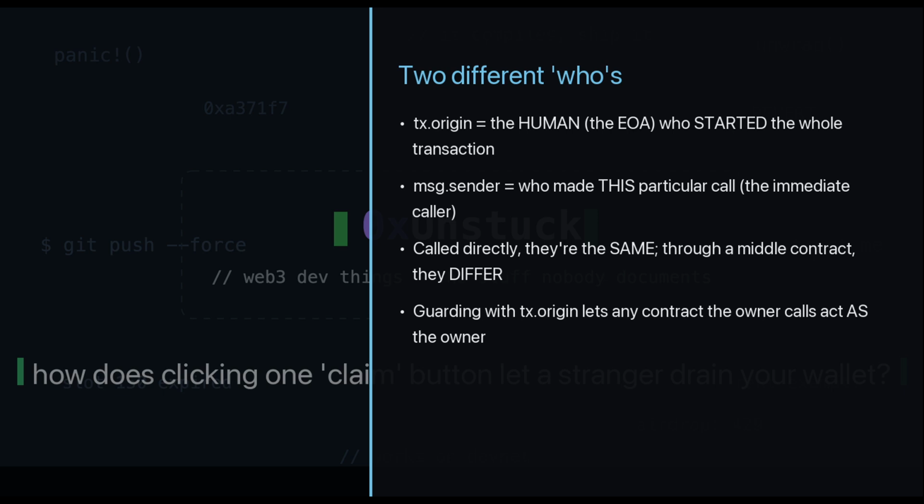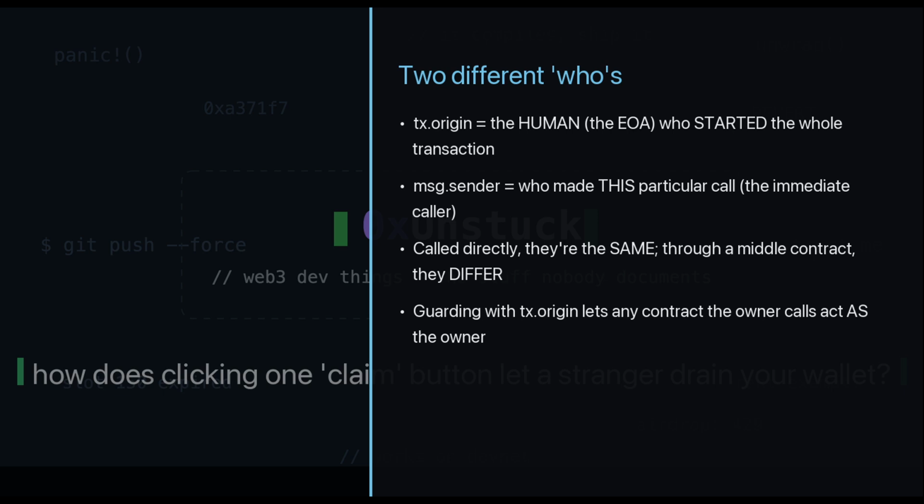But if you call some other contract and it calls the wallet, then from the wallet's point of view, msg.sender is that middle contract, while tx.origin is still you, the human, at the very start. So if a wallet authorizes spending by checking tx.origin, then any contract the owner is tricked into calling can spend the wallet, because tx.origin is still the owner the whole way down.